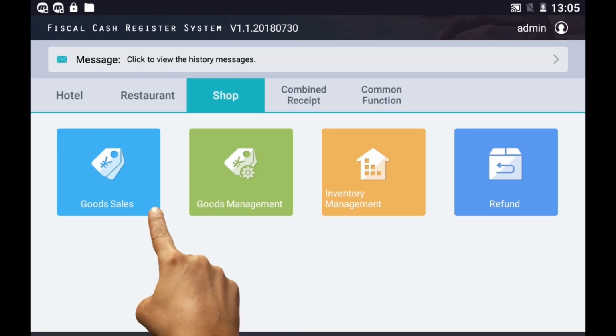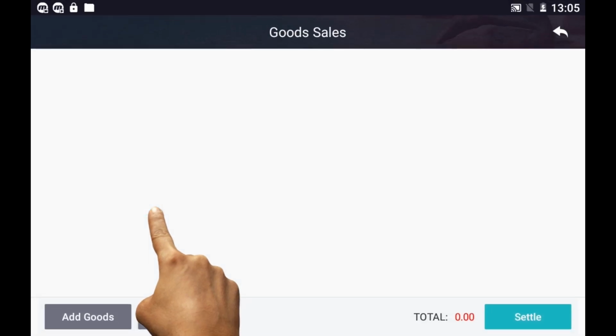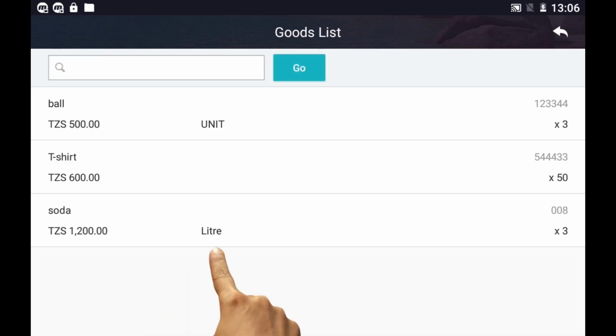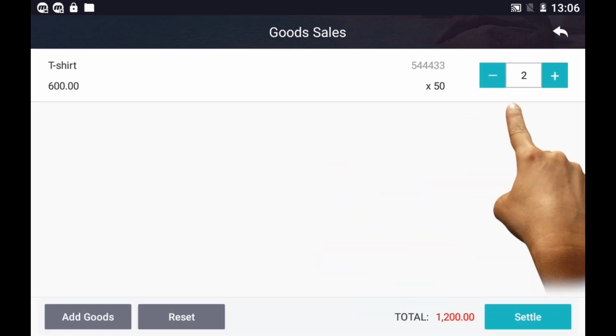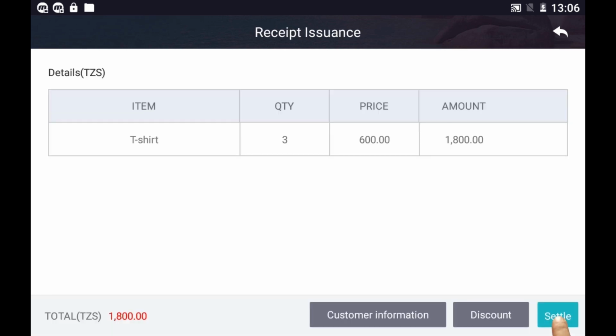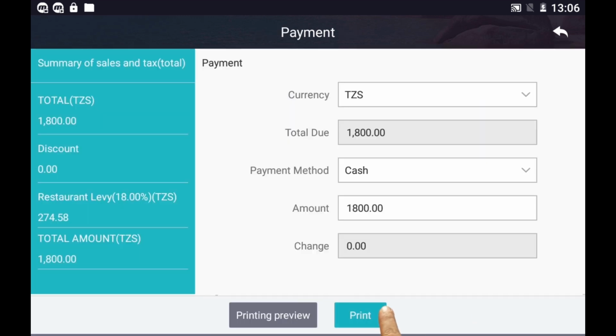How to sell goods in a shop. Tap Goods Sales. Tap Add Goods. Select goods and write quantity you need. Tap Settle. Tap Settle. Tap Print to print receipt.